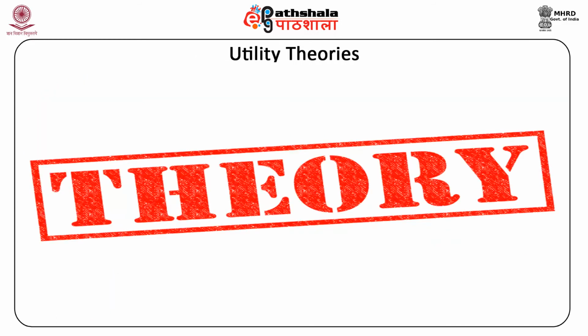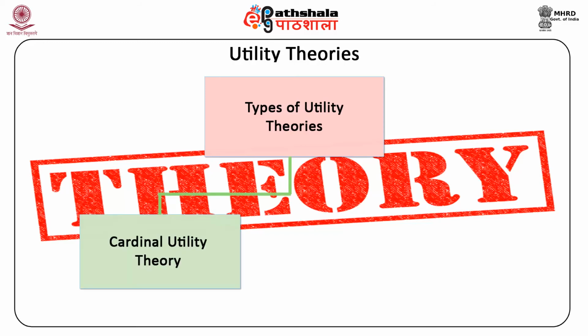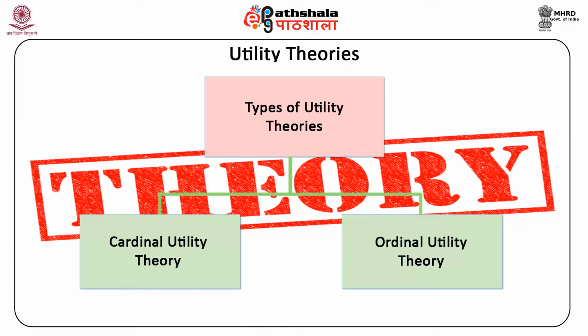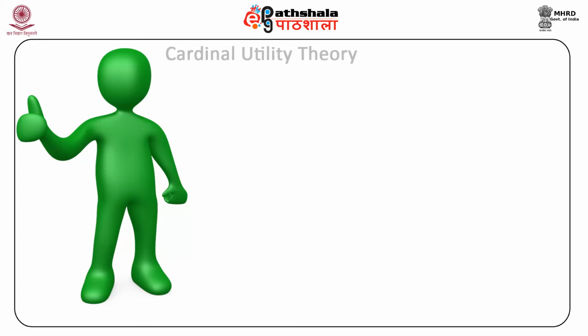Now we will consider utility theories. There are two theories of utility which compare the satisfaction obtained from the consumption bundles by using these utility functions. One method gives importance to the numerical value of the utility, which is called cardinal utility, while the other method utilizes the numeric value to just rank the consumption bundles. It is called ordinal utility theory. First, we will consider the theory of cardinal utility.